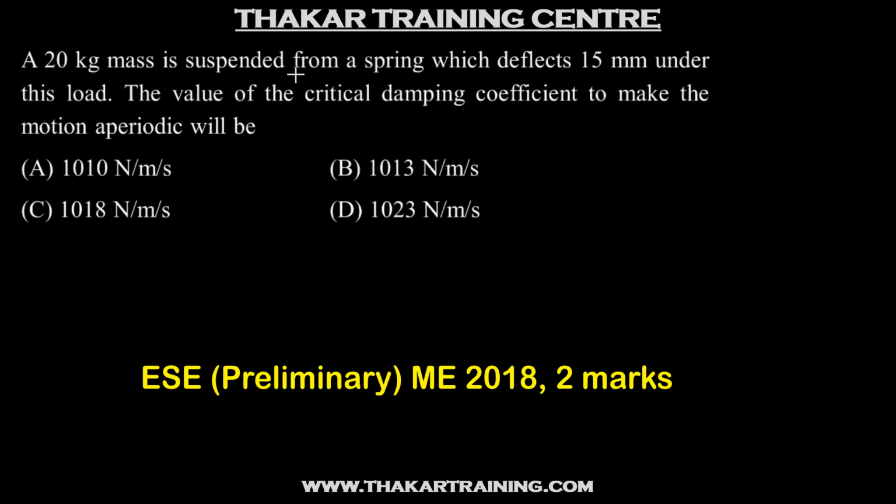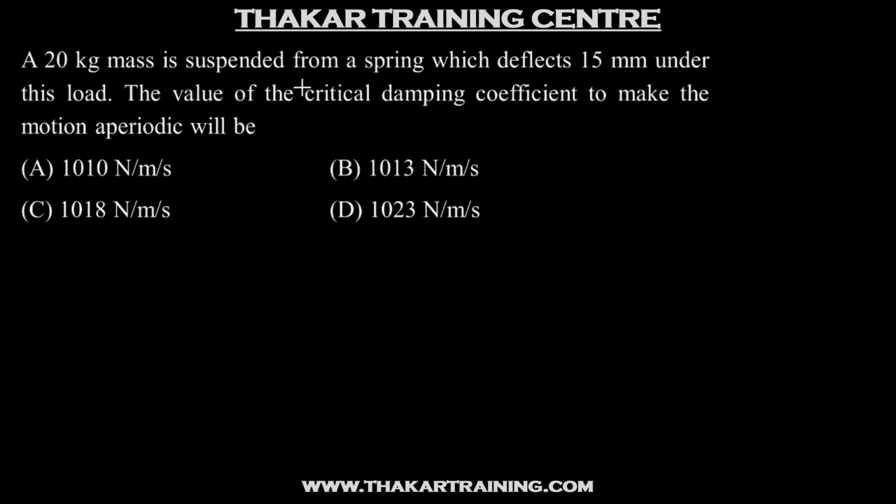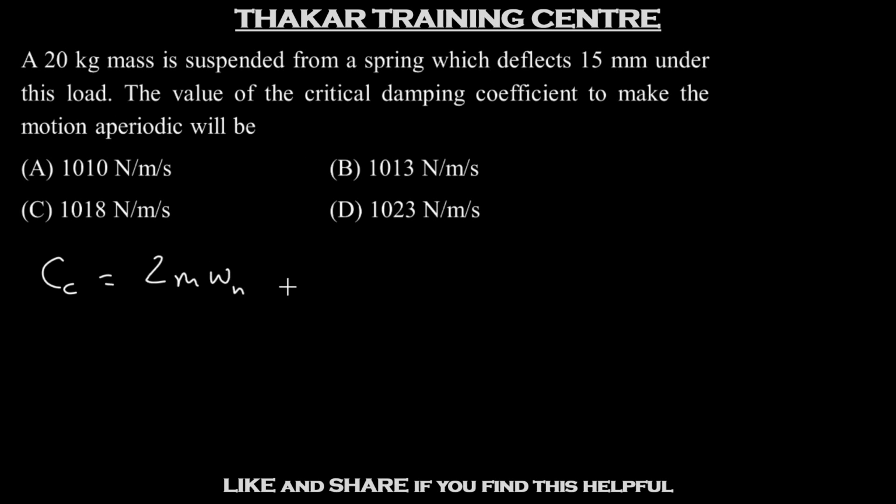A 20 kg mass is suspended from a spring which deflects 15 mm under this load. The value of critical damping coefficient to make the motion aperiodic will be. Now in this question, since the static deflection is given, we can find out what will be the natural frequency. So we'll use Cc is 2m omega n. That is 2m under root g by static deflection.